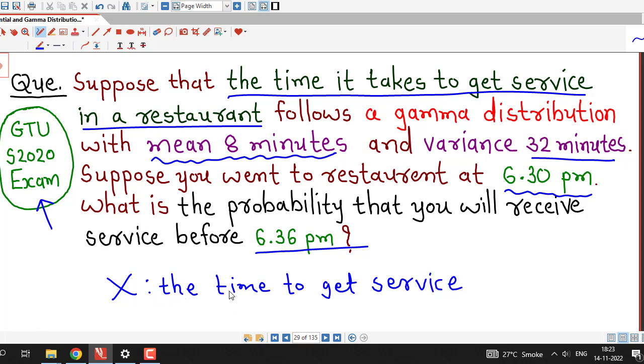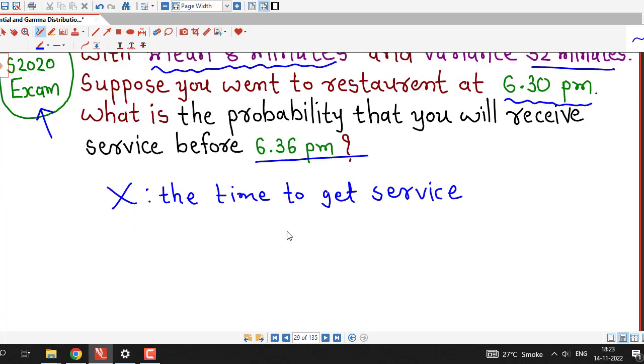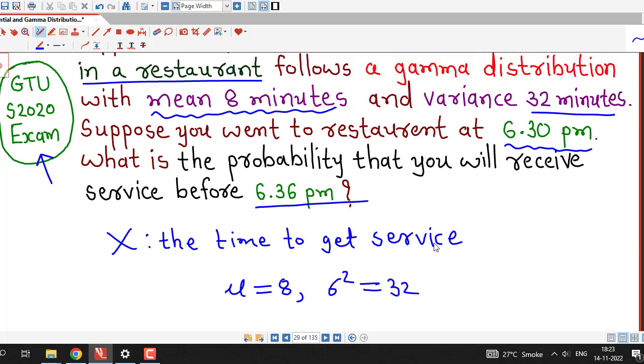It is given that the time to get service is a gamma random variable with mean mu equal to 8 minutes and variance sigma square equal to 32 minutes. Suppose you went to the restaurant at 6:30 p.m., and it is asked what is the probability that you will receive service before 6:36 p.m.